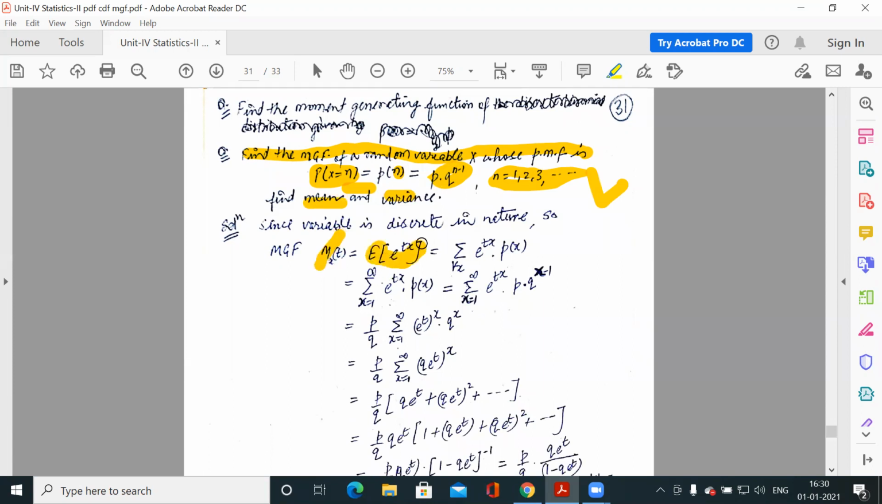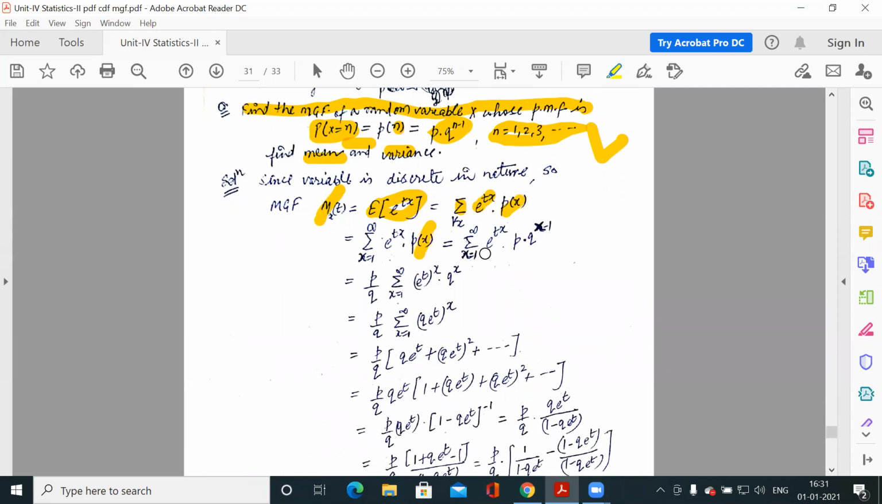It is the expected value of e to the power tx. And what is the expected value of e to the power tx? It is the summation of e to the power tx into p(x). Now writing the definition of p(x): it is p into q to the power x minus 1, and x varies from 1 to infinite, that is 1, 2, 3 up to infinite.